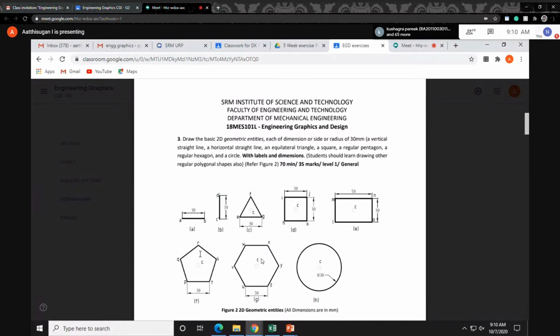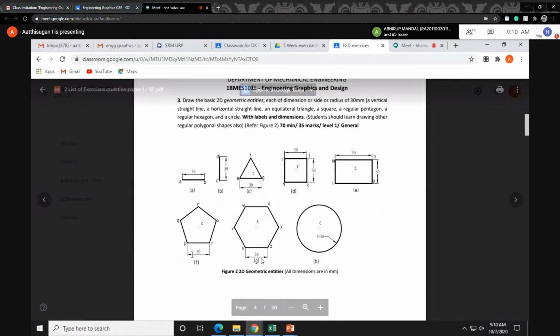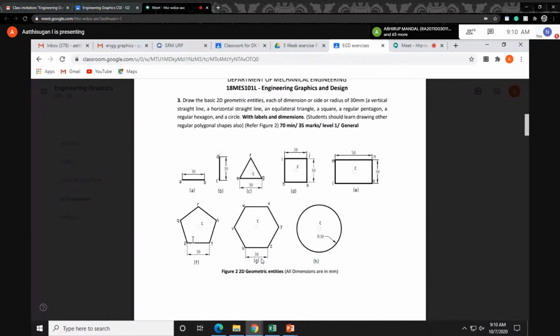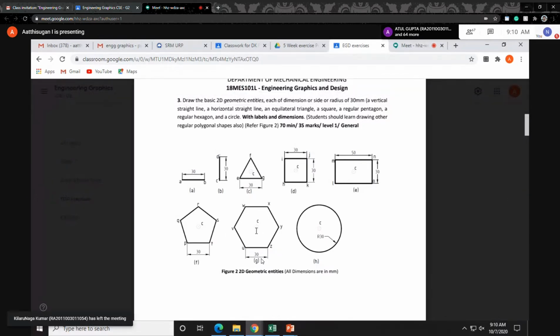Then this one, the pentagon, side of 30 mm. You have to draw with the help of the polygon option. The number of sides you have to enter is 5, then use the edge method. Remember, you can draw using the edge method. If you have doubt for the first week also, I'll draw. When I open AutoCAD software, I'll draw this also, once. Then this is a hexagon shape, so you have to draw with 30 mm.